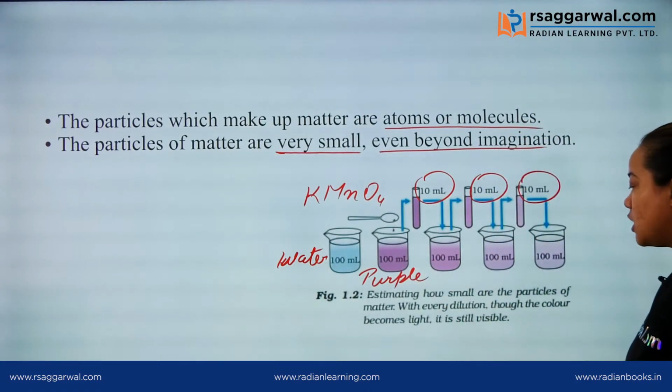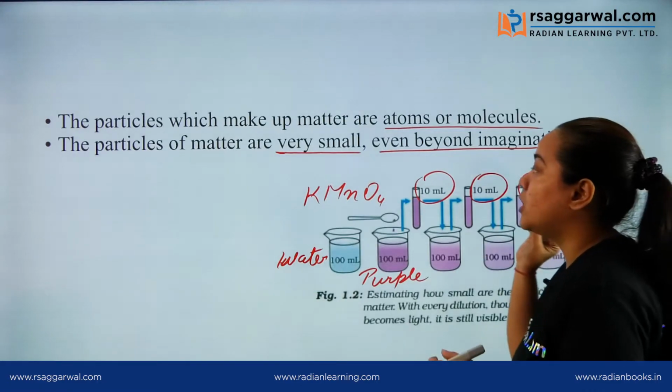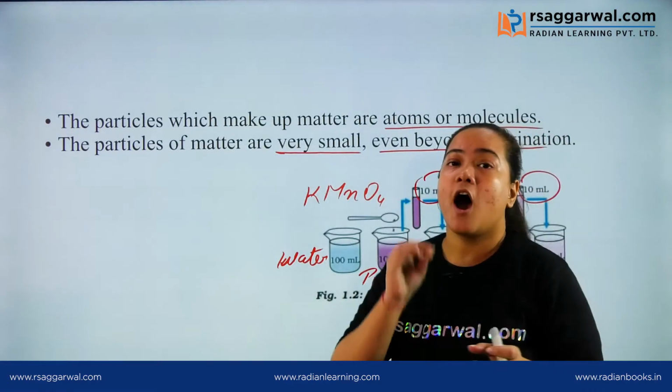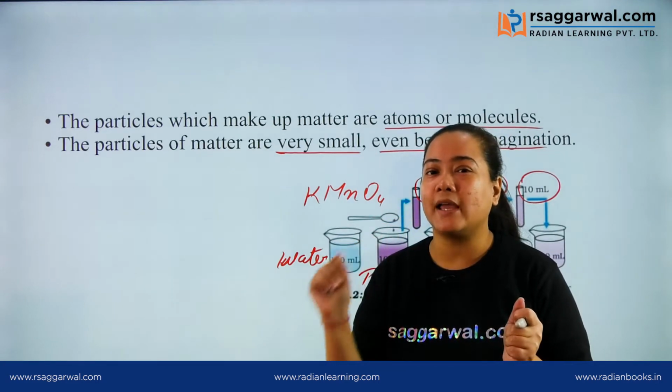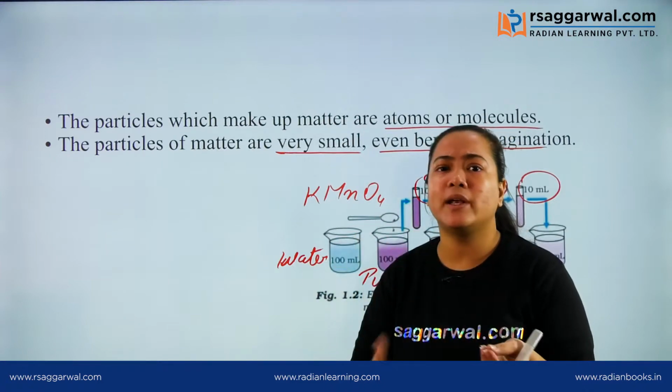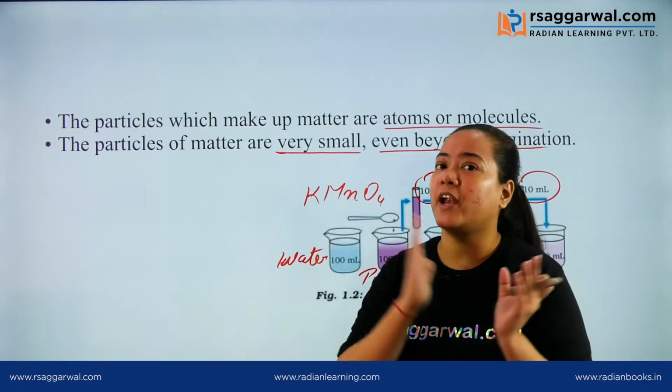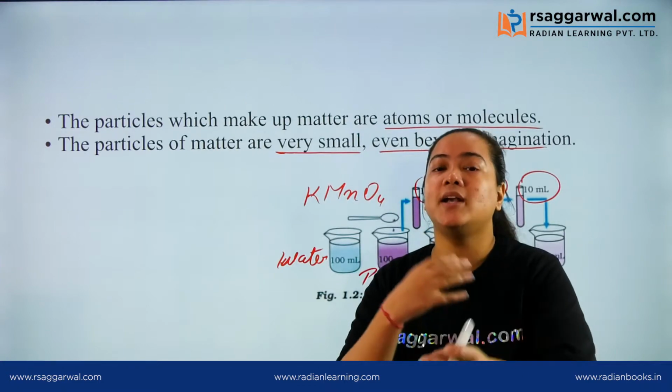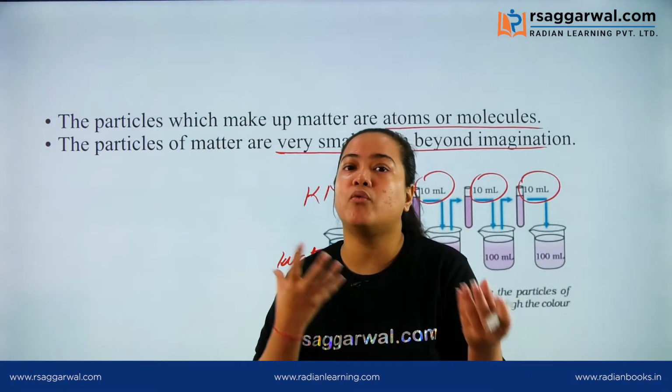What we observe is that the particles of potassium permanganate are so small and tiny that even after doing the dilution 10 times, 20 times, the color only fades away. That is obvious, because you are increasing the amount of water.